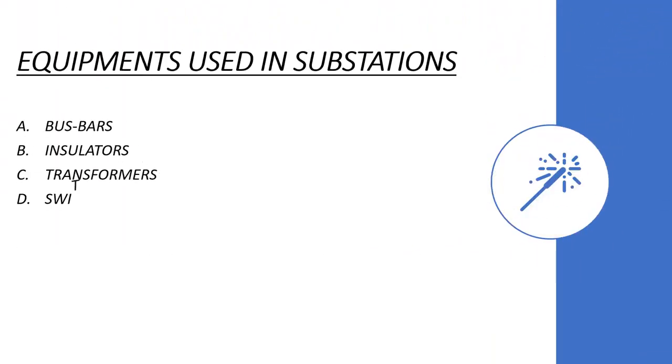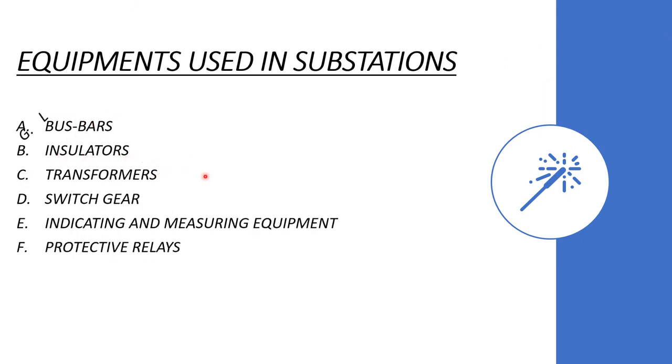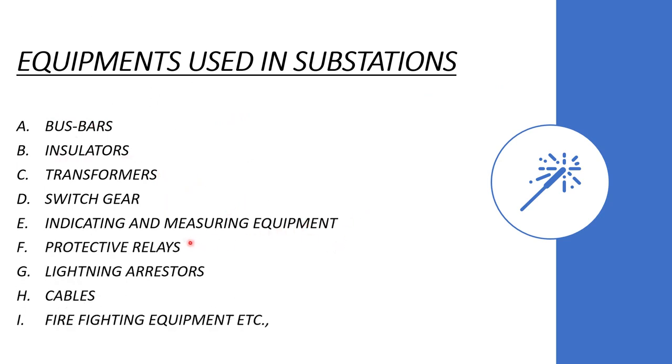Now, equipments used in substations. First of all, bus bars, insulators, transformers, switchgear, indicating and metering equipment, protective relays, lightning arresters, cables, firefighting equipment, etc.